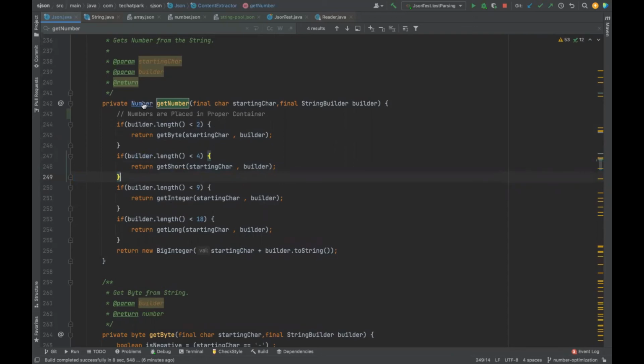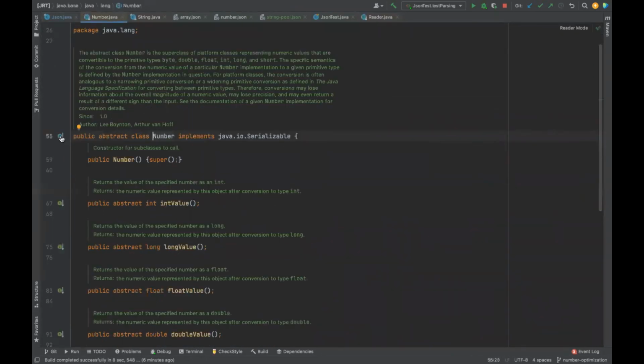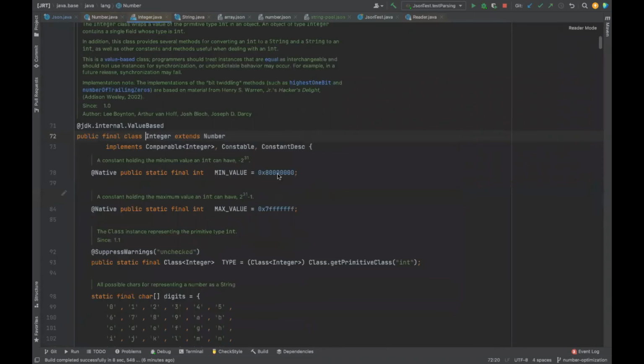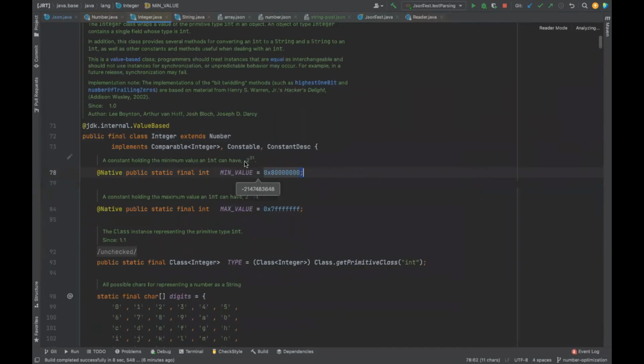For example, now let us look at this Number. Number is implemented by so many classes. We are not talking about atomic ones, that we'll cover once we go to concurrency. But data-holder wise: BigInteger, Byte, Double, and all those. Now let us look at Byte. Asking, what is the maximum value a byte can handle, or what is the maximum value an integer can handle? It's not by digits. If you look at it, the maximum value is this, the minimum value is this. How is this value calculated? It is based on -2 to the power of so and so, something like 31. What is this 31? It is 2 to the power of 31.